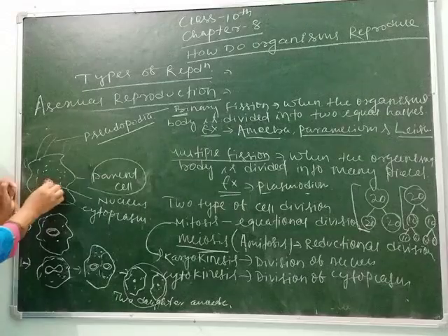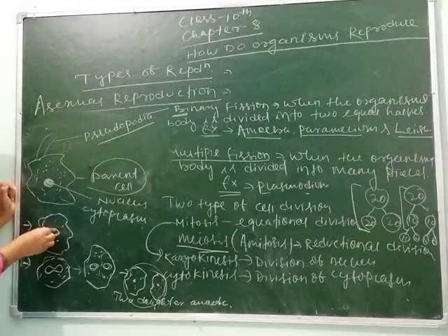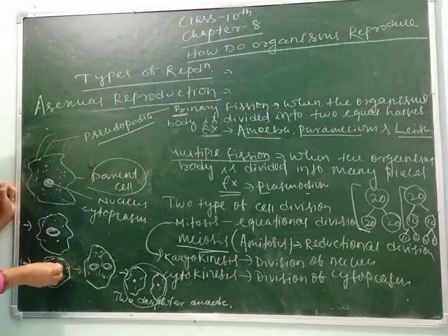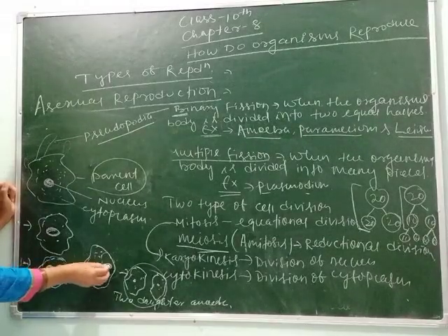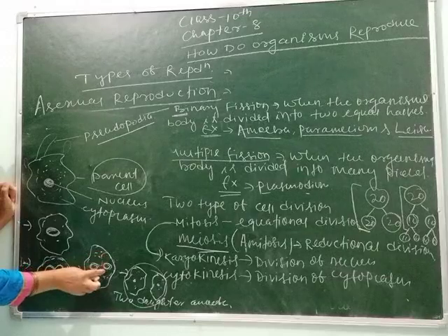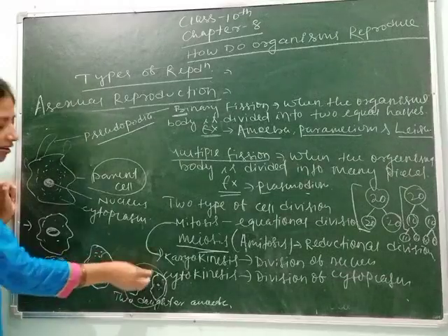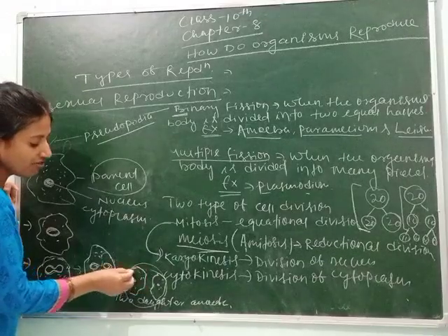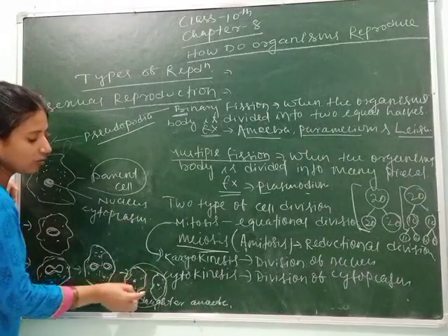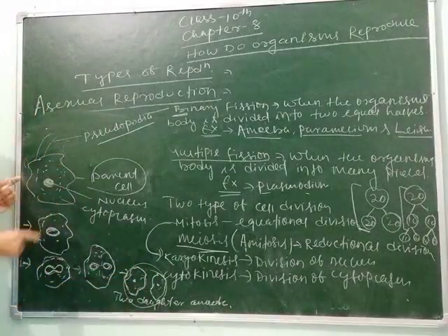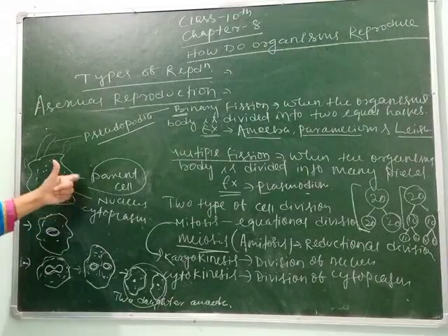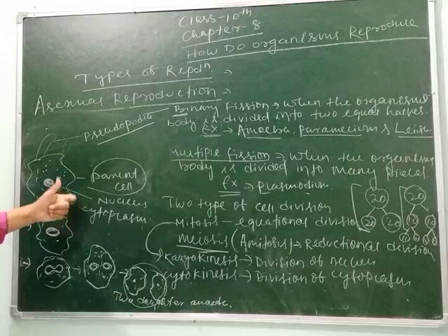So the nucleus is constant here. Then here the nucleus gets elongated. Here the nucleus gets ready to split. And here the nucleus completely splits. And after splitting of the nucleus, cytokinesis occurs, meaning division of cytoplasm, which forms two cells, and they are called daughter cells. So this is how amoeba reproduces, these are the steps of binary fission.